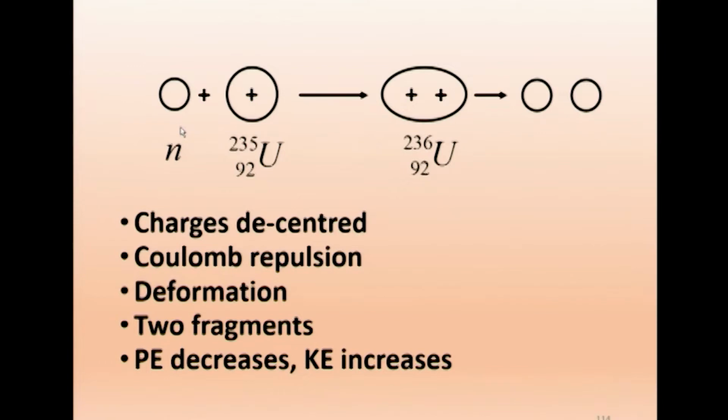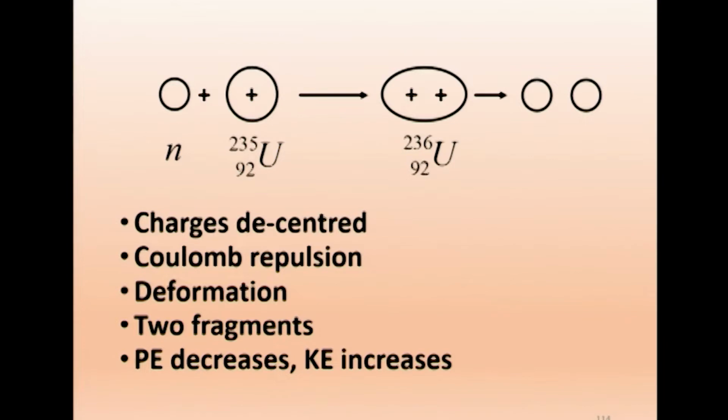Now, here we will give one example, uranium 235 fission. Uranium, atomic number 92, mass number 235. A neutron bombards uranium 235. So, what will happen is, it will become 236, it will get embedded. As we said, it will form a compound nucleus. 235 has become 236. Now here it was spherical, and here it is ellipsoidal.